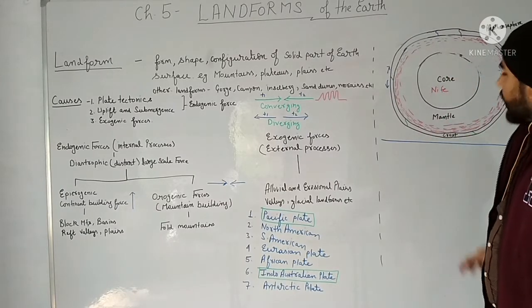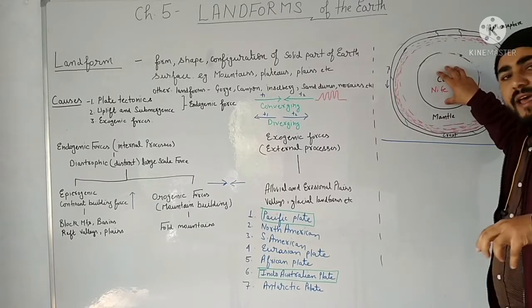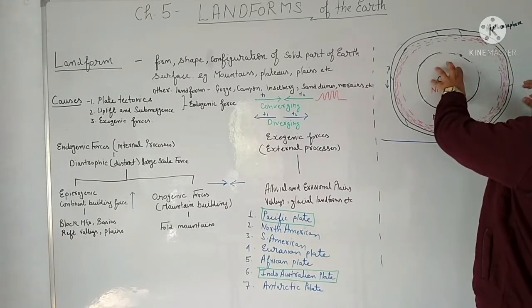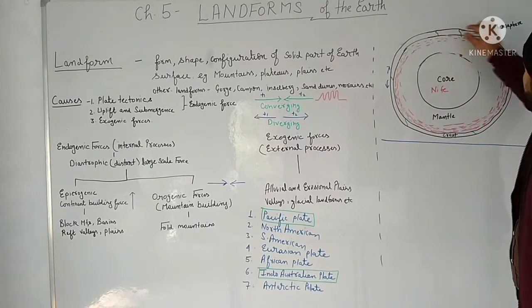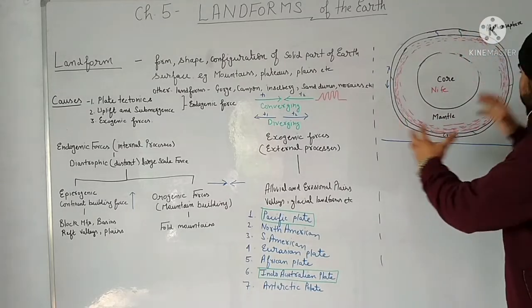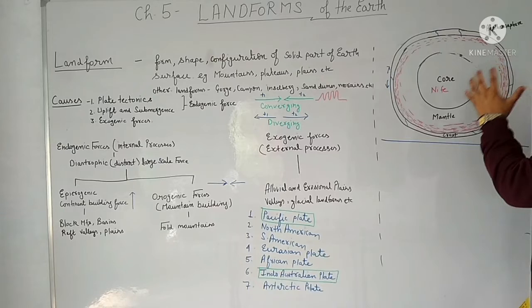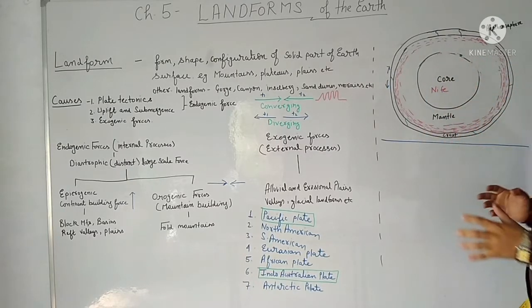Actually they are in molten form, but they behave as a solid because of the overlying pressure of these rocks. The entire material lying upside is exerting pressure on the core, and because of that tremendous pressure, the core is behaving like a solid.